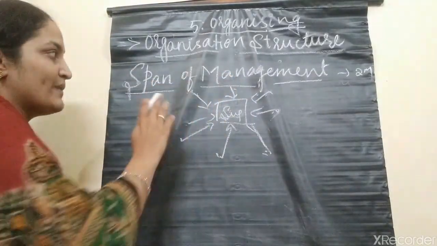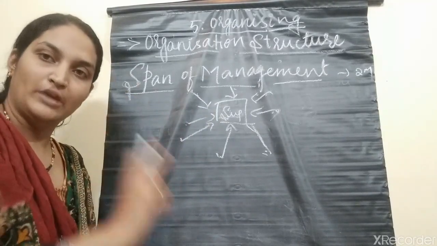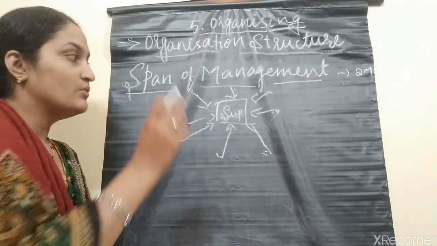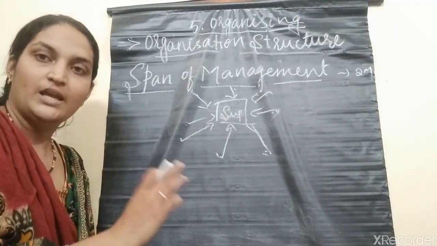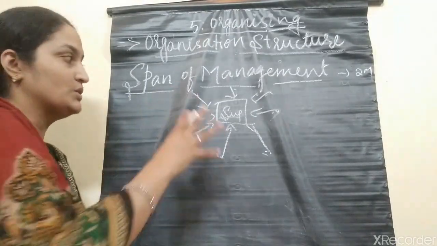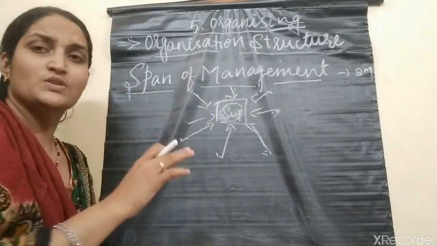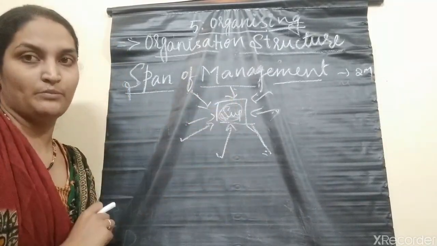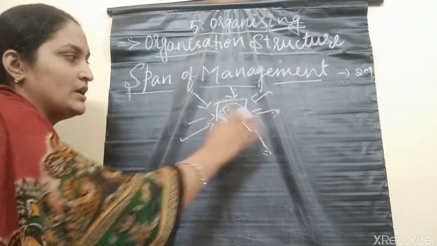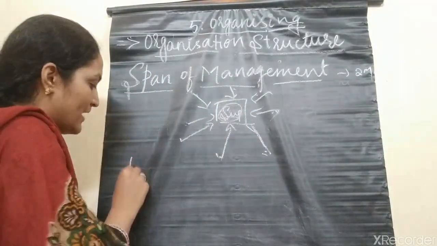Again I am telling, span of management means the number of subordinates, employees or workers which is effectively managed or controlled by only one superior. Only one superior is going to control the number of workers, and the subordinates are accountable to only one superior.